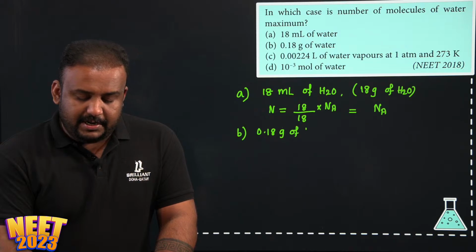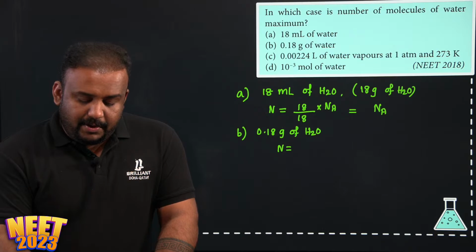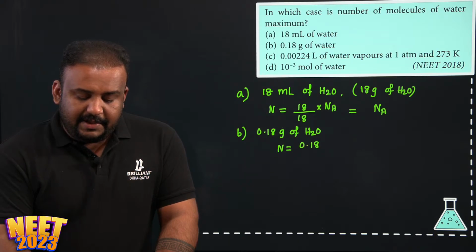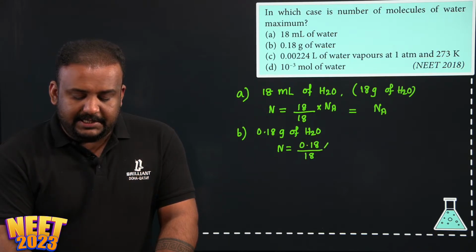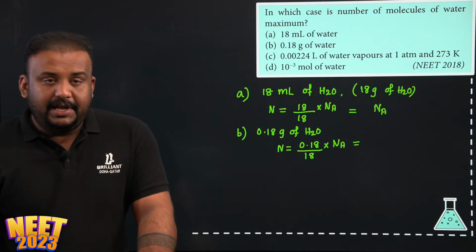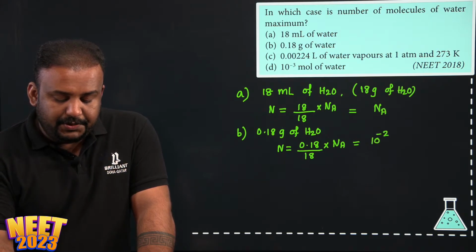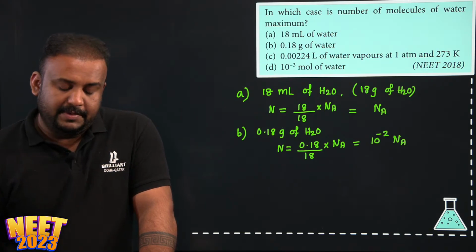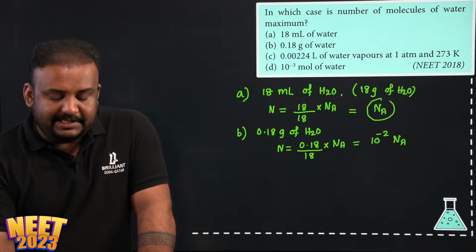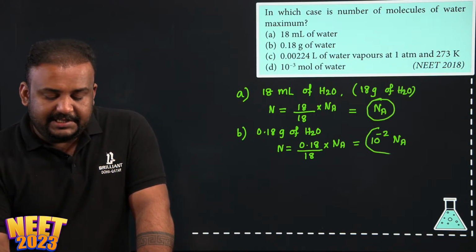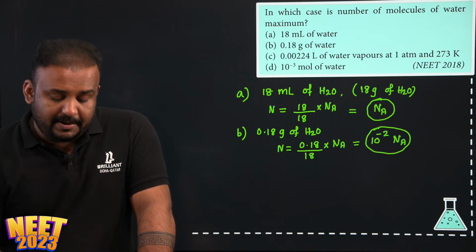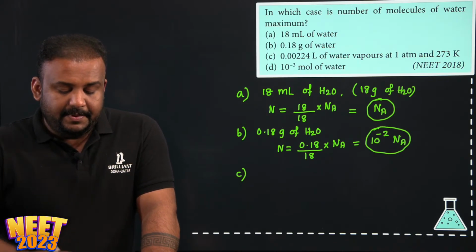Okay. Option B, 0.18 gram of water. In that, how do I find the number of particles? It will be equal to the mass of water given divided by molar mass into Avogadro number. Correct? So 0.18 divided by 18 will be 10 to the power minus 2 times Avogadro number. So option A has Avogadro number. Option B has 10 raised to minus 2 into Avogadro number. Now option C,